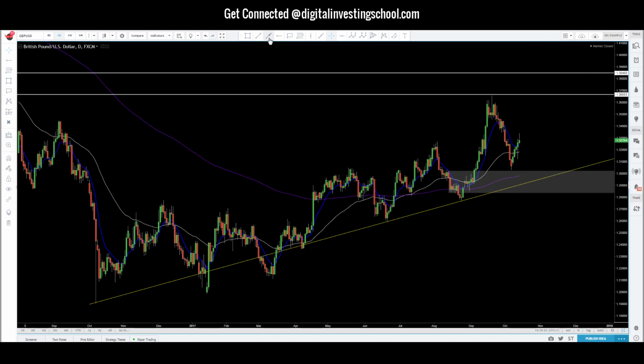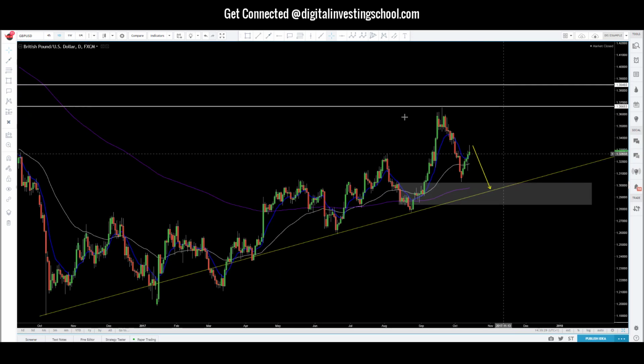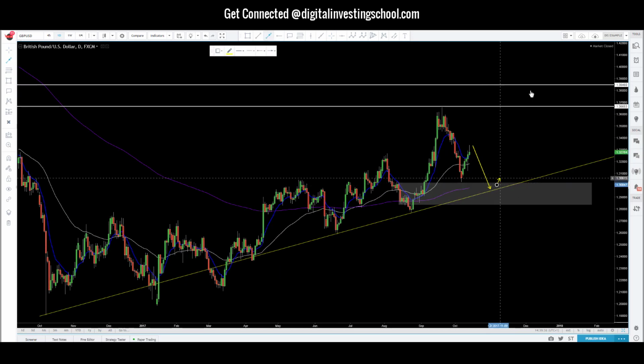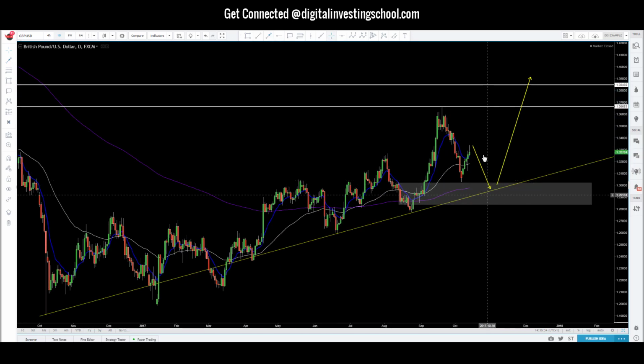Now it's possible we could see this drop down and actually retest this trend line before we actually get our major move up, right? That's a possibility. So we took a long entry. I believe it was right around 132-ish. So we're still in this trade, and our stops are right below 129.